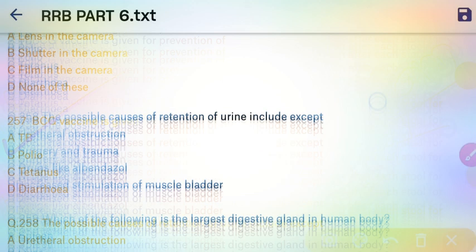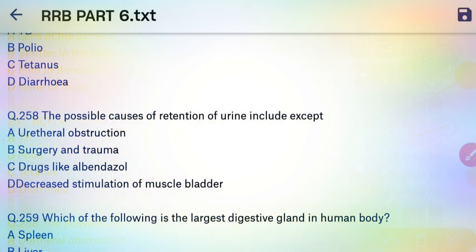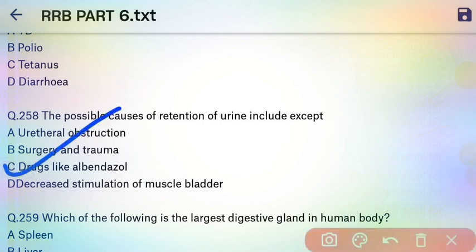Next question. The possible causes of retention of urine include, except. So here our right answer is drugs like albendazole, which have no role in retention of urine. Other factors like urethral obstruction, surgery and trauma, and decreased stimulation of the bladder muscle lead to retention of urine. But drugs like albendazole have no role in urinary retention.